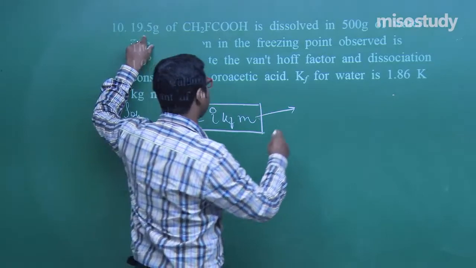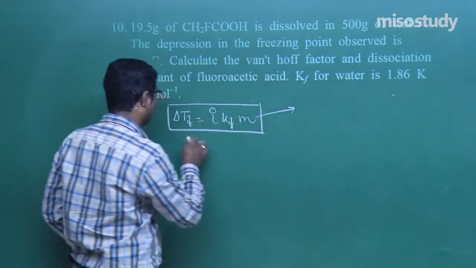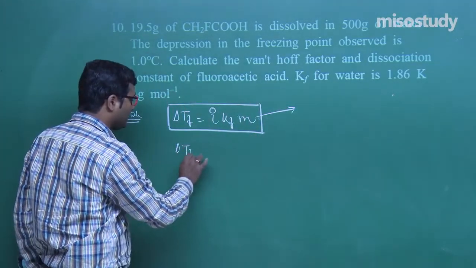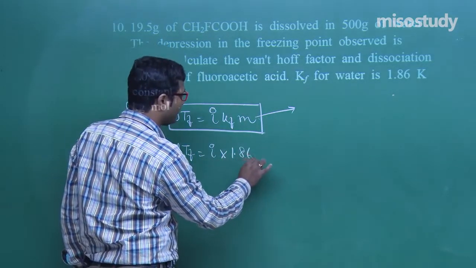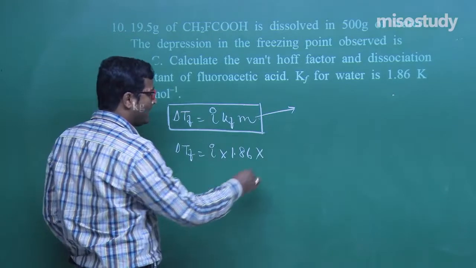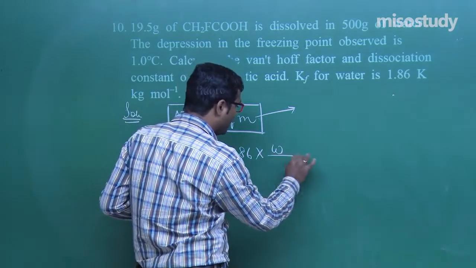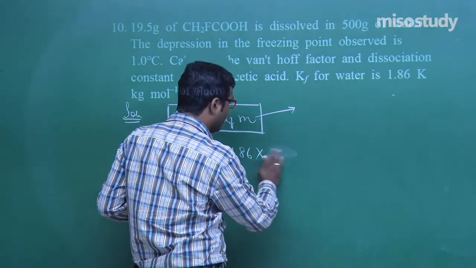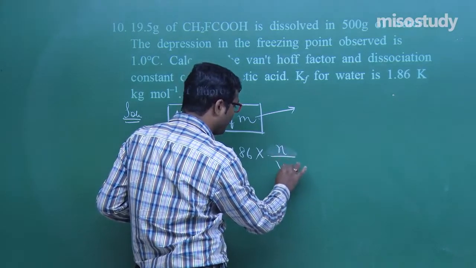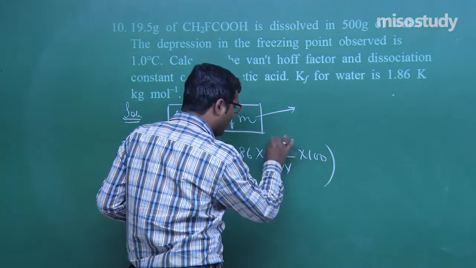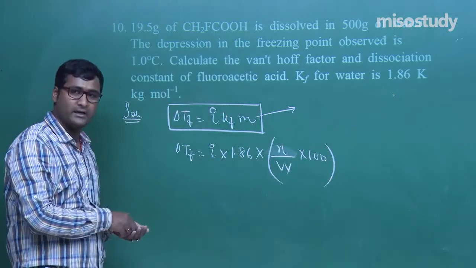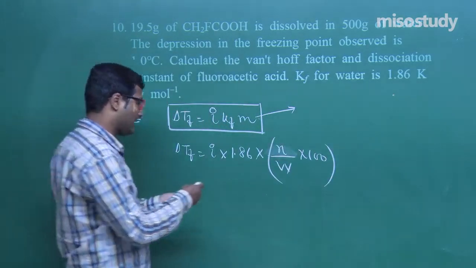Kf is equal to 1.86. Molality m is the number of moles of solute upon the weight of the solvent in kg, or number of moles of solute upon weight of the solvent in gram multiplied by 1000.